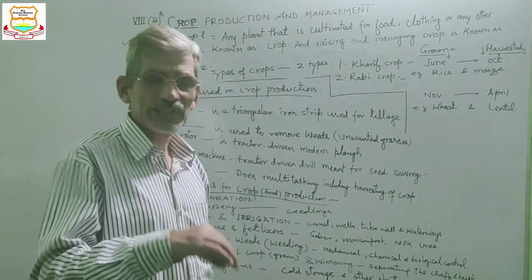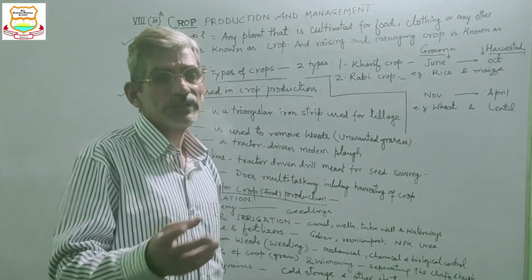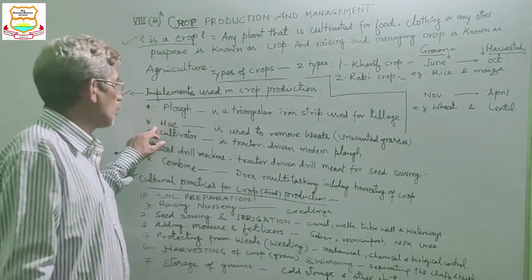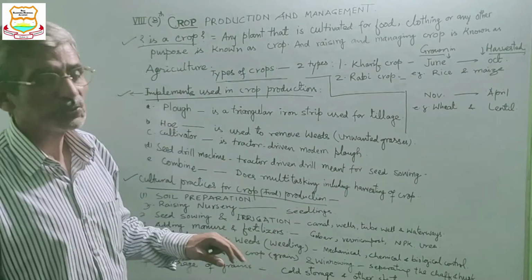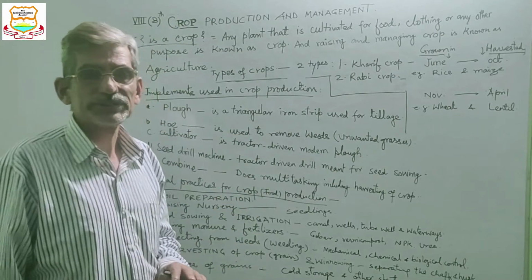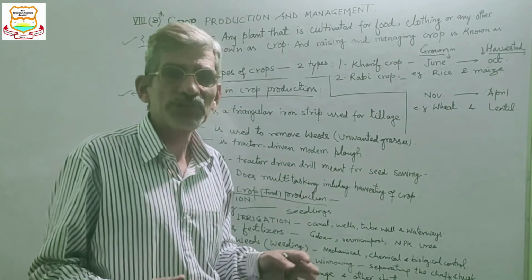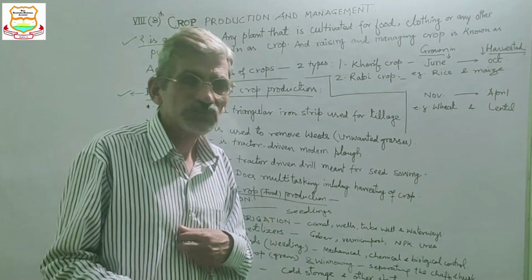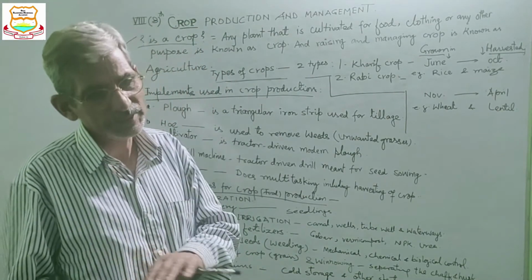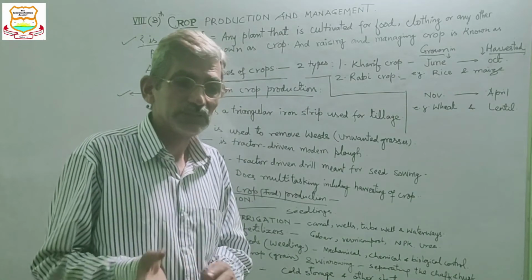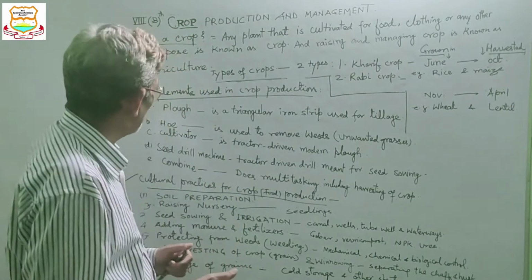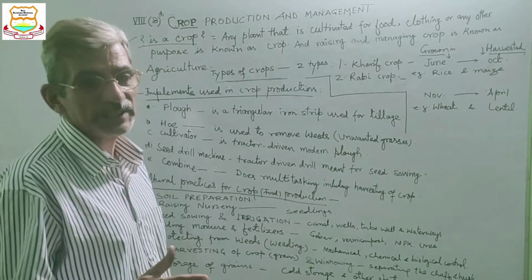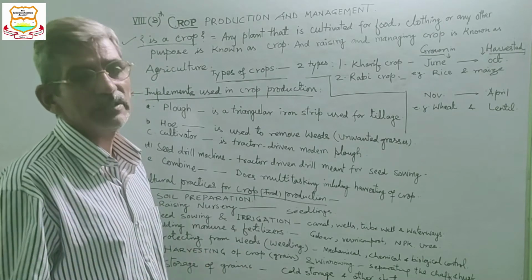Tillage means turning the soil upside down. Now another is the hoe. The hoe is used to remove weeds. Weeds means unwanted grass which grows in between the main crop. It is necessary to take out that weed, so weeds are removed mechanically by the hoe and chemically by weedicides.